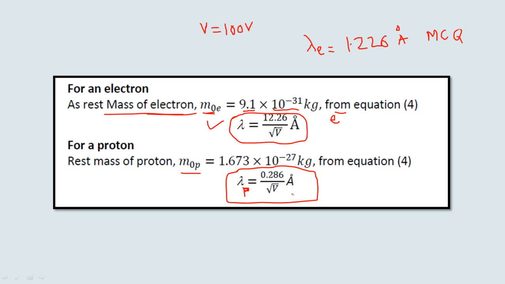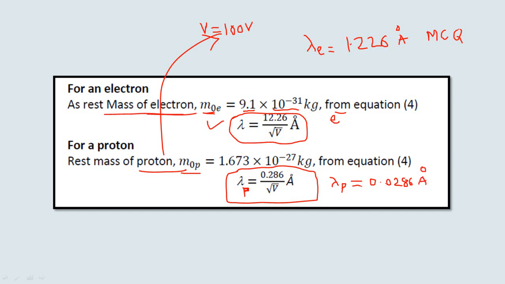So again, if I give you the problem that a proton is subjected to a potential difference of 100 volts, calculate the de Broglie wavelength associated with the proton. It will be 0.0286 angstrom minute.